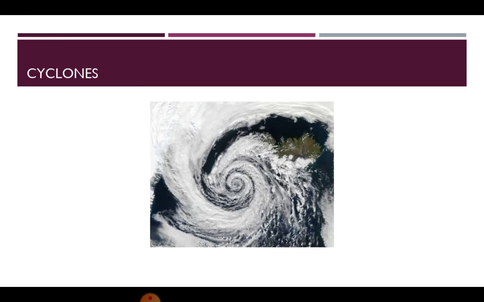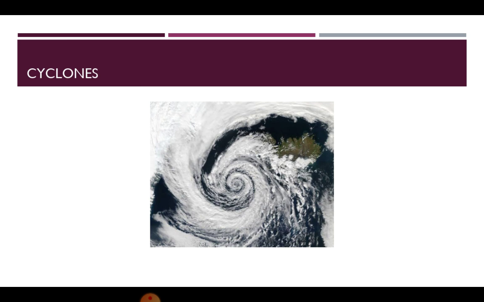Next, cyclones. A cyclone is also a natural disaster. During a cyclone, winds blow at a very high speed, accompanied by very heavy showers. Due to the high wind speed, many trees and electric poles are uprooted and many houses are destroyed. In India, the coastal areas of Gujarat and Maharashtra and the states of West Bengal, Odisha, Andhra Pradesh, Telangana, and Tamil Nadu are usually affected by cyclones.